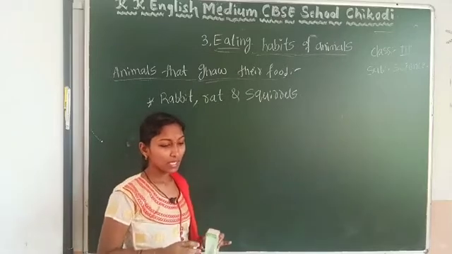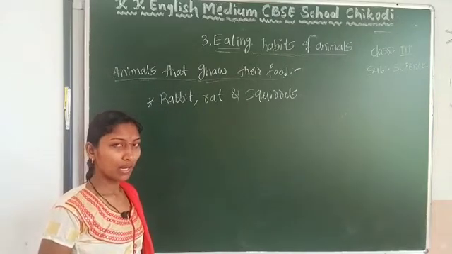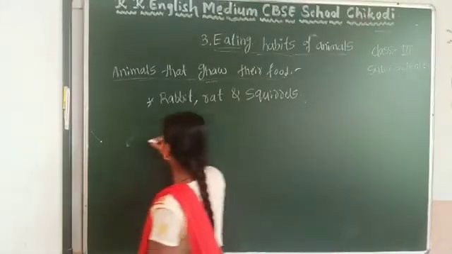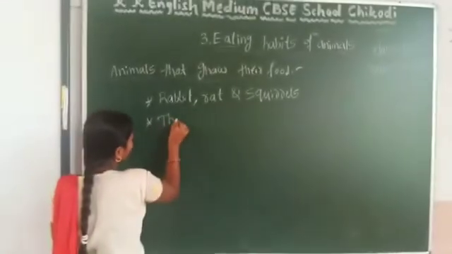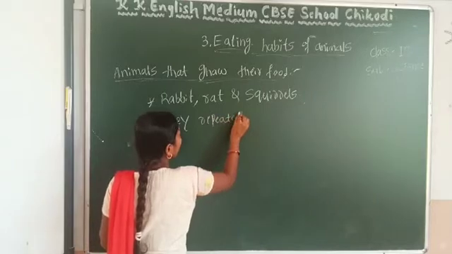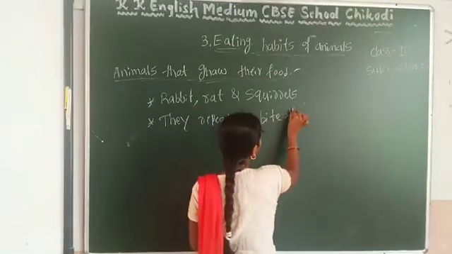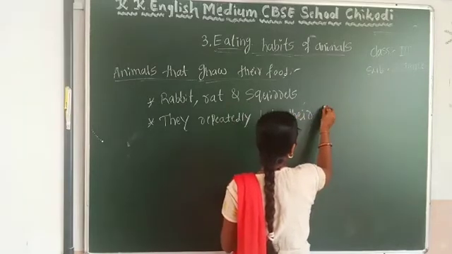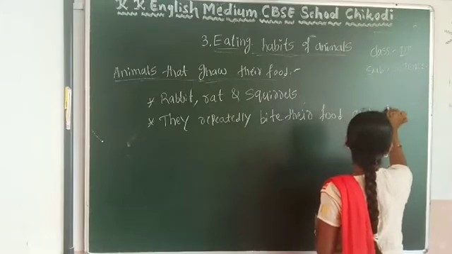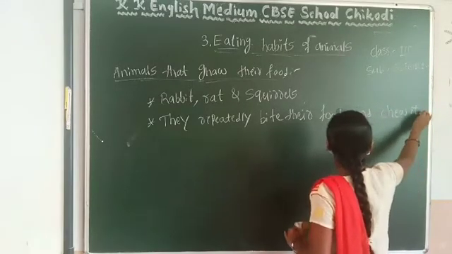They repeatedly bite their food and chew it hard. What do they do? They repeatedly bite their food and chew it.